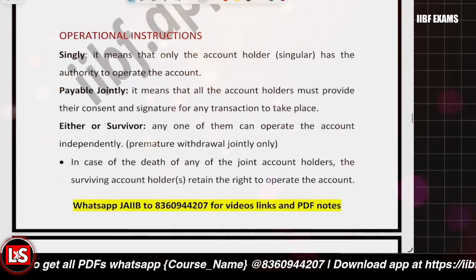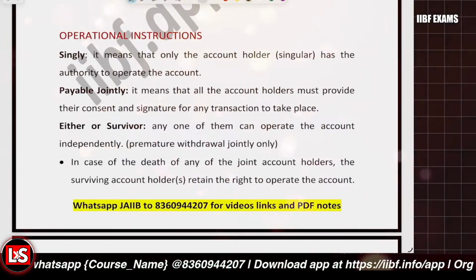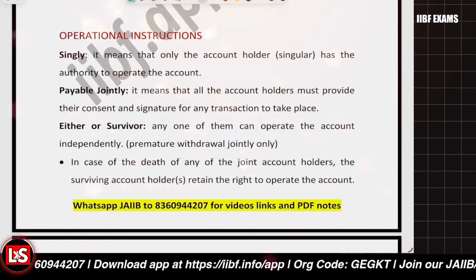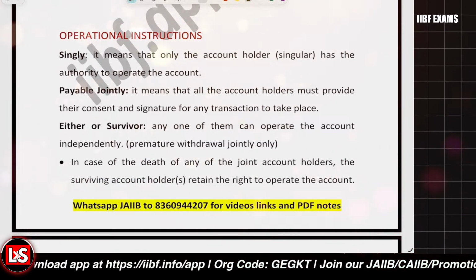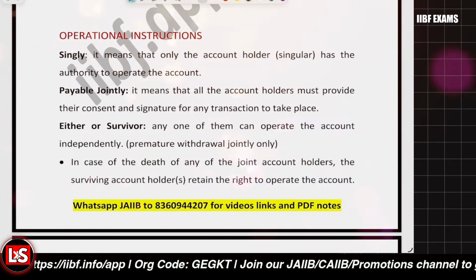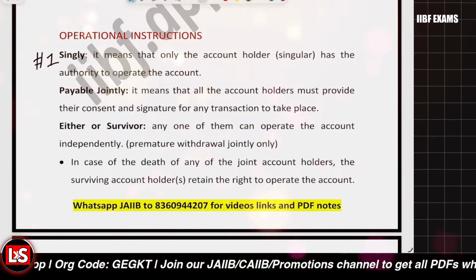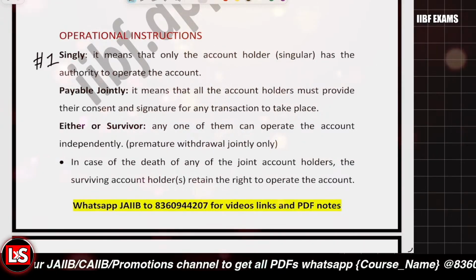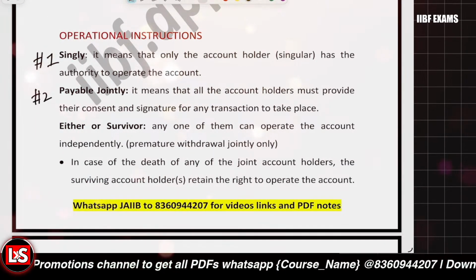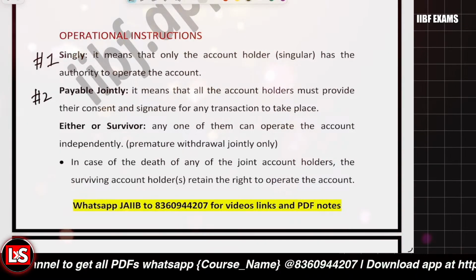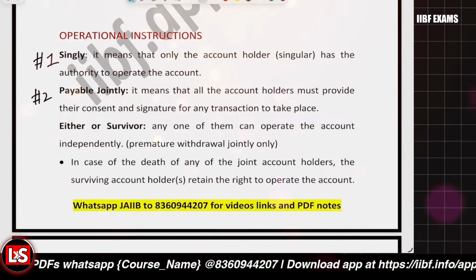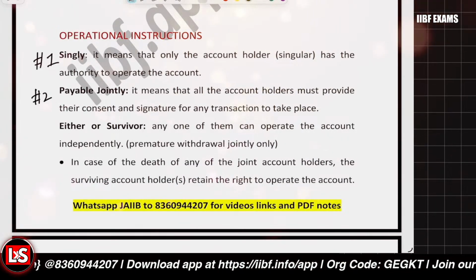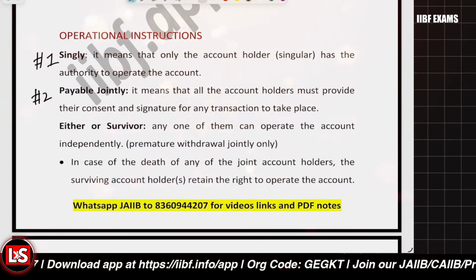Now let's have a look at the operational instructions. It can be singly operated, it can be jointly operated, it can be either or survivor, it can be former or survivor, right? In case of singly operated, it will be operable by a single person only, and the nomination facility is also available there. When we're talking about payable jointly, it means two joint account holders are there, and they provide their consent, and only then the transaction can take place, otherwise not. Even if premature withdrawal is to be done, both have to sign, right?